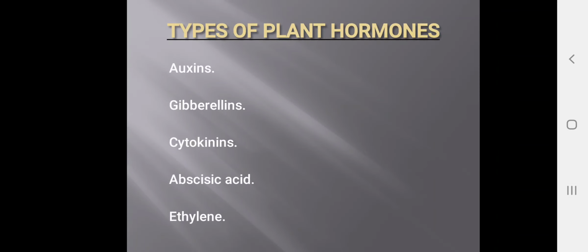Next we are having types of plant hormones. They are auxins, gibberellins, cytokinins, abscisic acid and ethylene. These are the different types of plant hormones which are given in our syllabus.